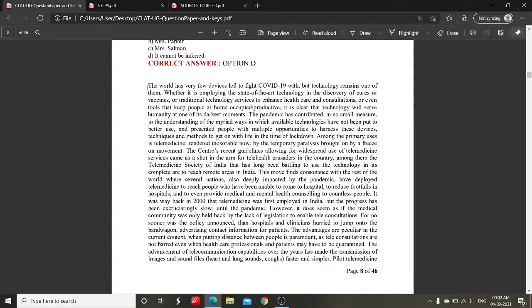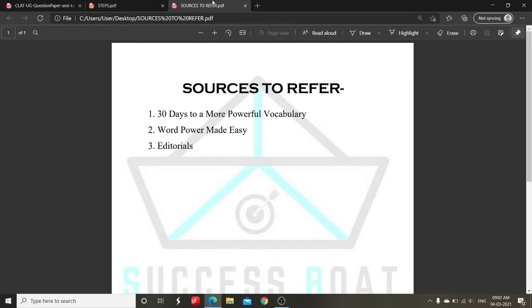Now the question arises, where do I find the vocabulary, or where do I find those words? I'll suggest you 3 sources to start with. So first is 30 Days to a More Powerful Vocabulary by Norman Lewis and Wilfred. It consists of 30 chapters and you can easily do a chapter in a day. So it amounts to 30 days and a chapter takes 30 minutes a day. So yeah, it's a good start.